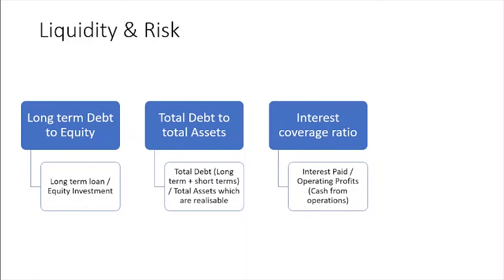If the bank is coming to you, yesterday we discussed cash from operations, correct? This is cash from operations, operating results. So if your interest payment is more than cash from your operations, you are unlikely to get any loan. So where do you get the money from then? Ask shareholders, right?